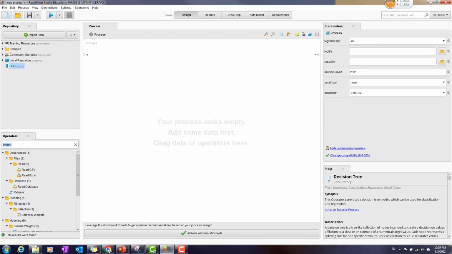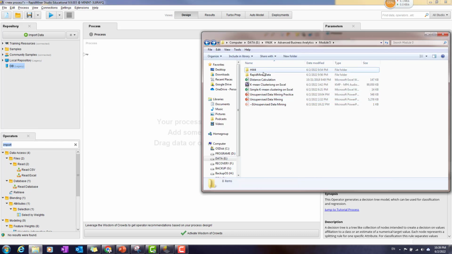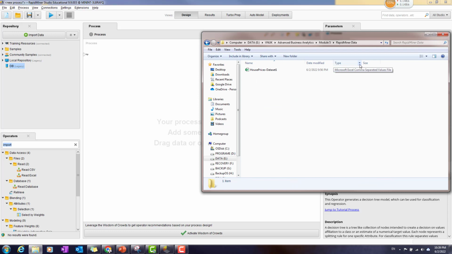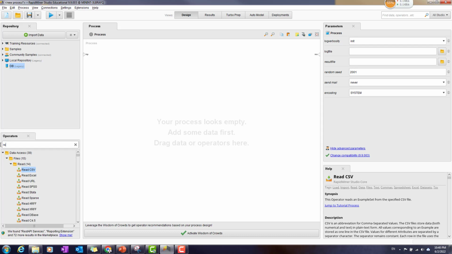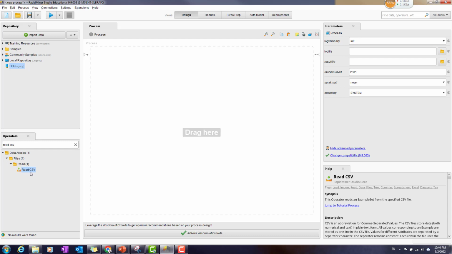Actually, this will be a CSV file. If you see that, all right, this is a CSV file. So with a CSV file, we will use the read CSV function to load the data into RapidMiner. So I know that would be read CSV, and it showed me the load operation I can choose, and I use this and drop it into the process interface.